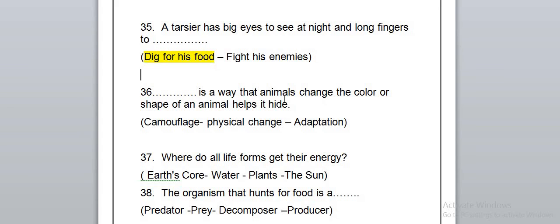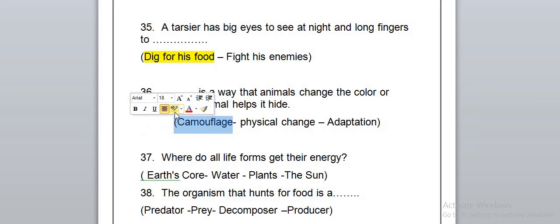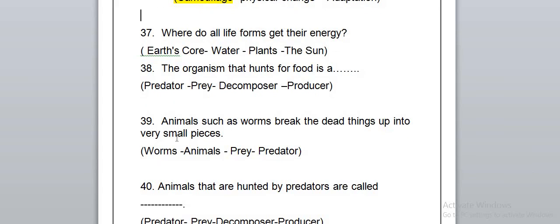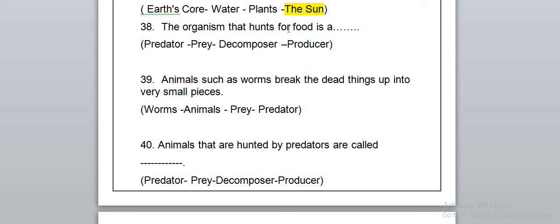How do animals change the color or the shape of their body to help them hide? This way is called camouflage. Where do all life forms get their energy? Of course, they get their energy from the sun. The sun is the main source of energy on the earth. The organism that hunts for food is called the predator.